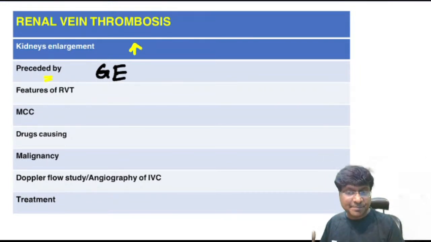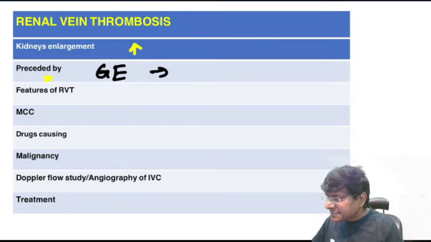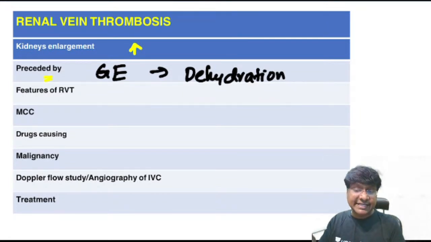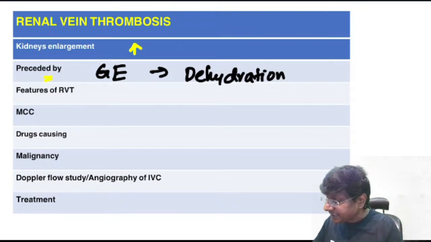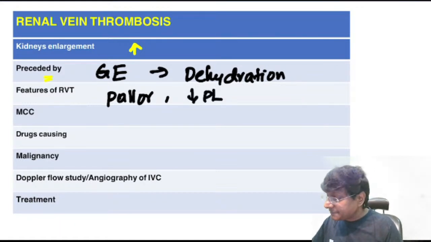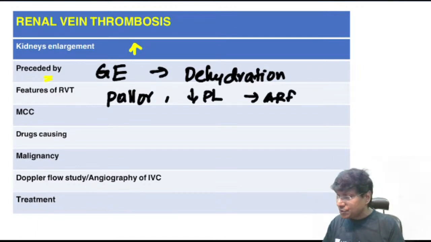So what will be the presentation? The presentation will be in the form of dehydration. And in both of these individuals, there will be microangiopathic hemolytic anemia. Because of this, the individual will also have pallor, will also have thrombocytopenia, and the patient will also develop acute renal failure.